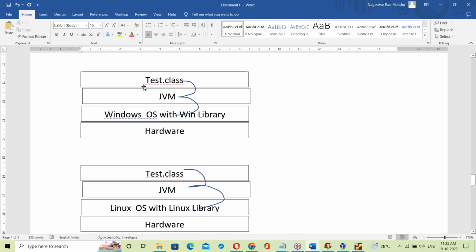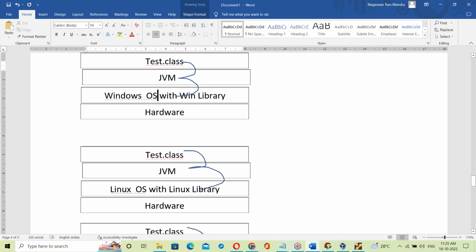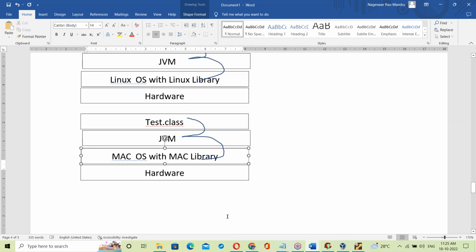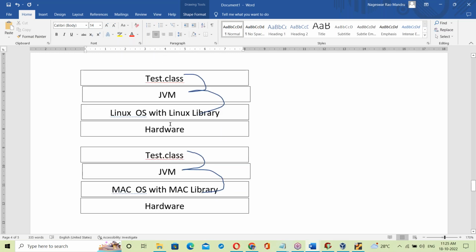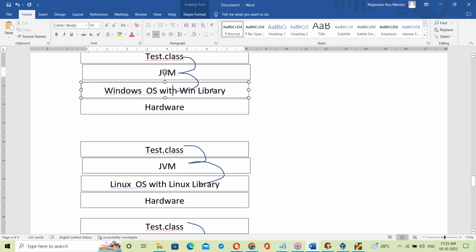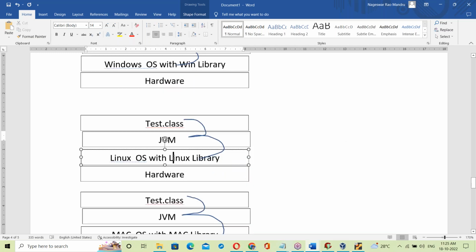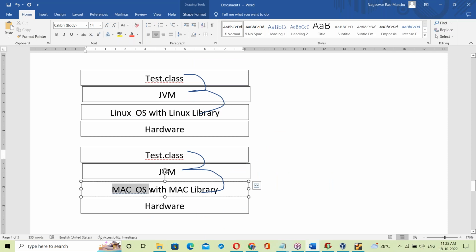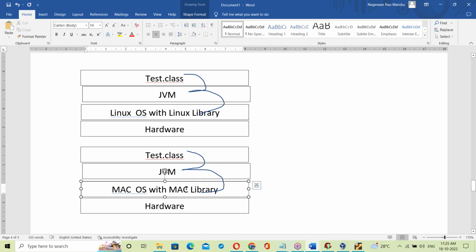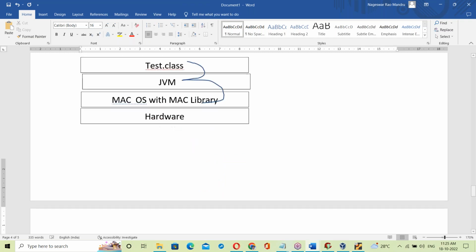Every time we change the OS, the same test.class runs on Windows OS, on Linux OS, and on Mac OS. The same file, no change. If it is running on Windows, it links with the Windows OS library. If it is Linux, the Linux JVM links test.class with the Linux library. Same test.class on Mac, the JVM links it with the Mac library. So every time we change the base, that link changes.